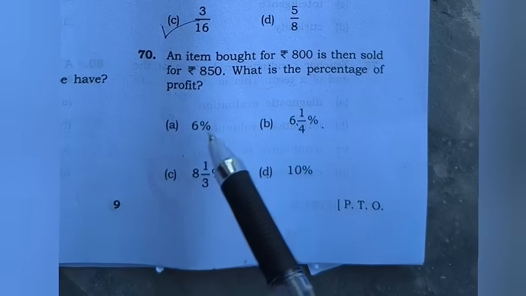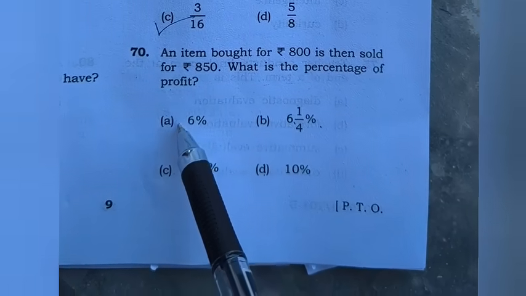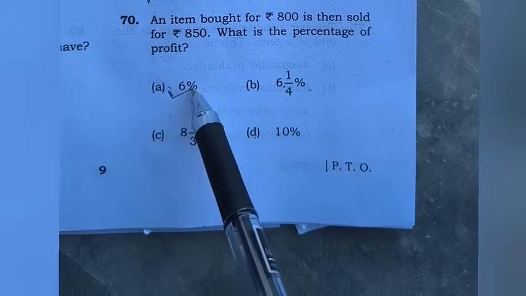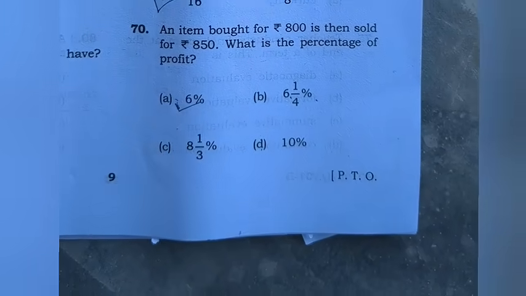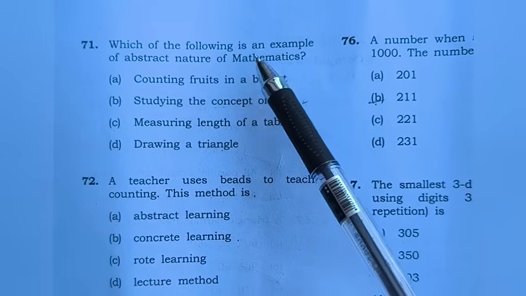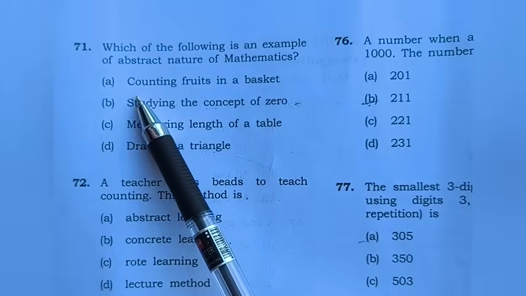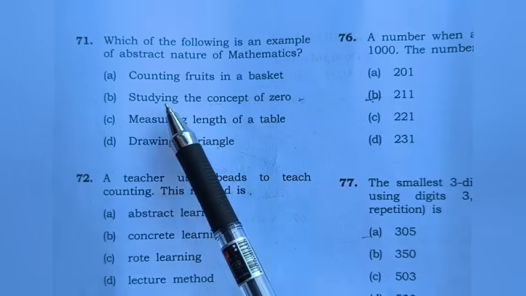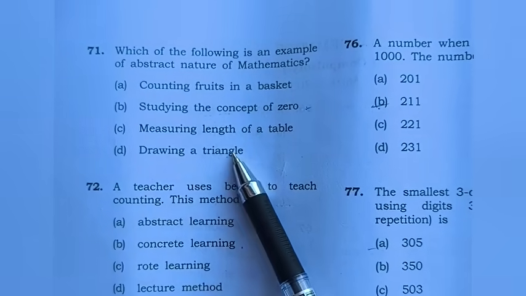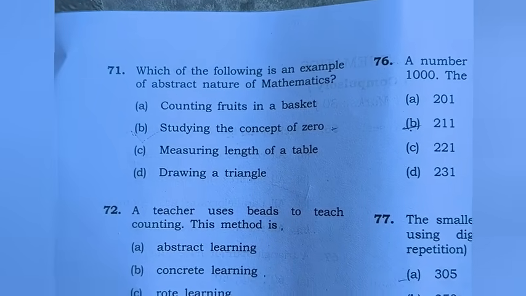Kane kan day number A. Kane number A. Nang tanyo puwi. Which of the following is an example of abstract nature of mathematics? Counting fruits in basket. Study the concept of zero. Measuring the length of table. Drawing a triangle. Kane ka answer kande number B.